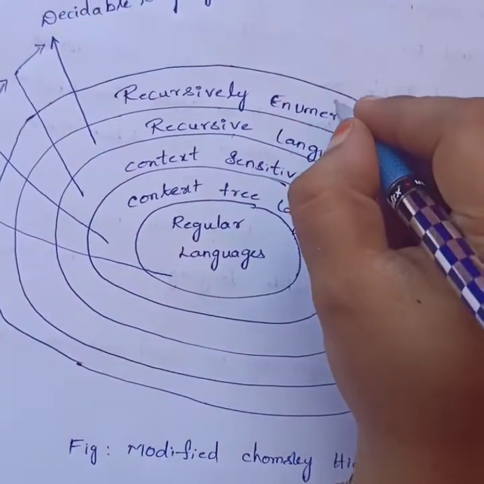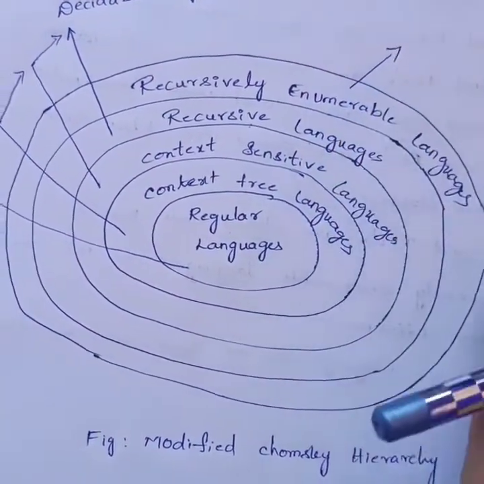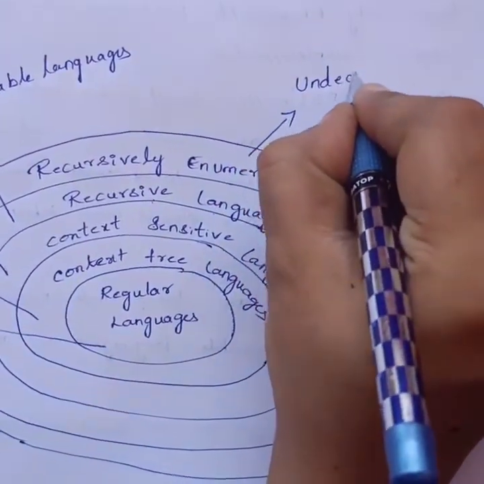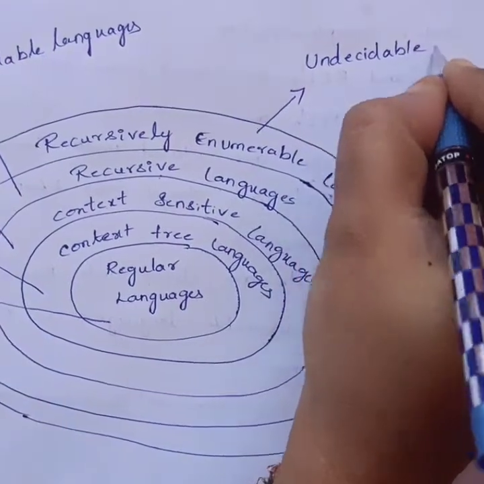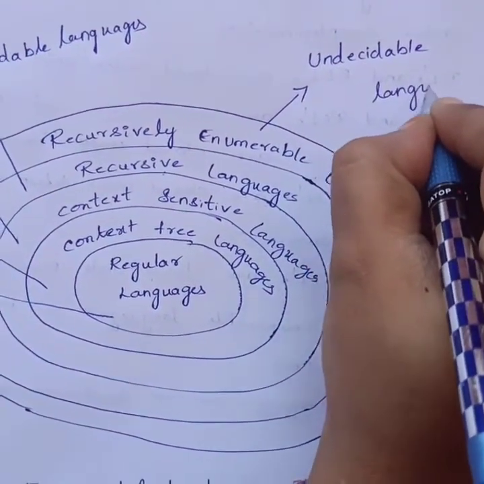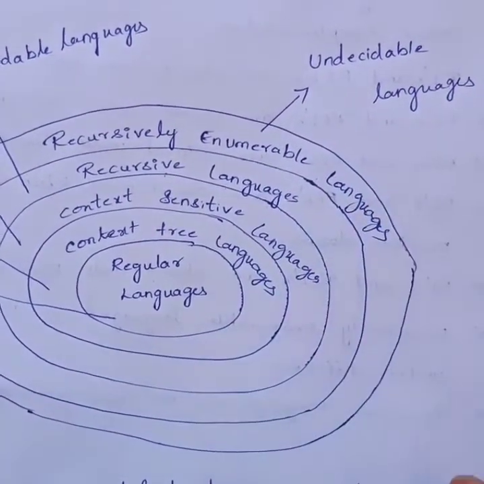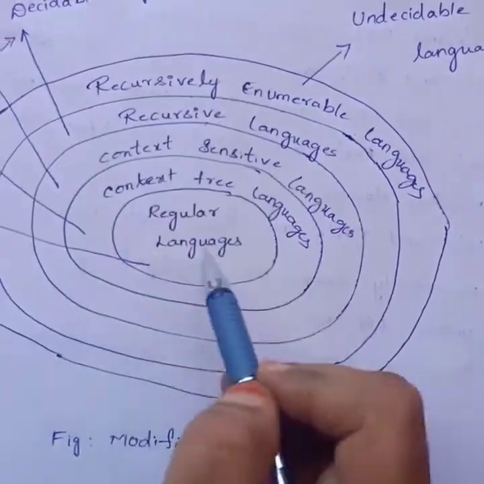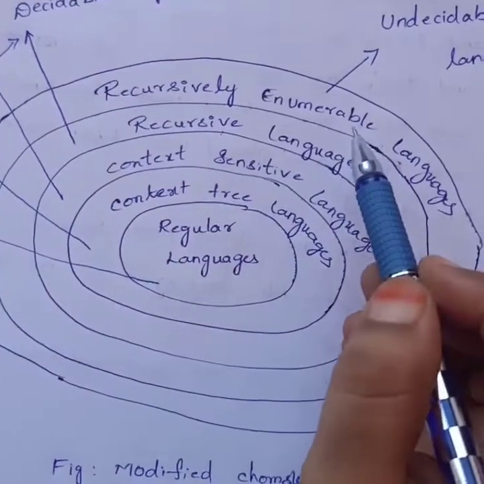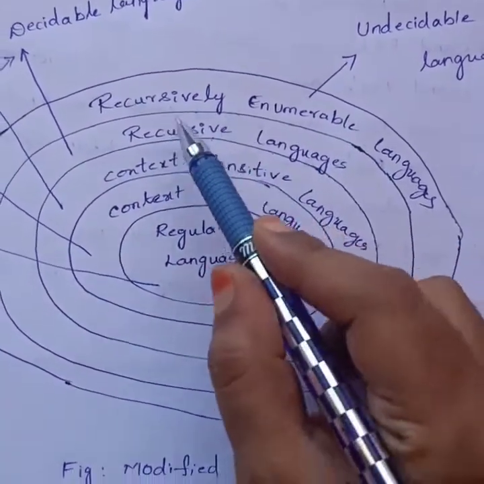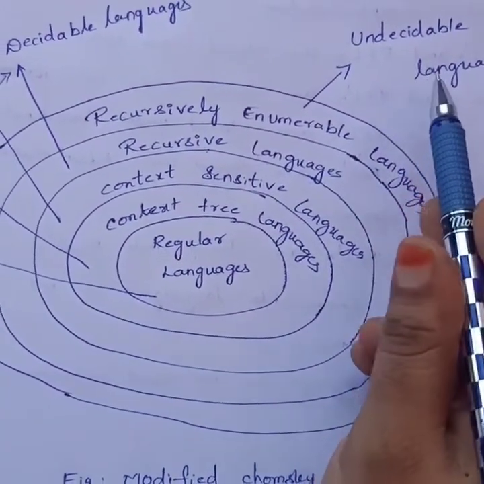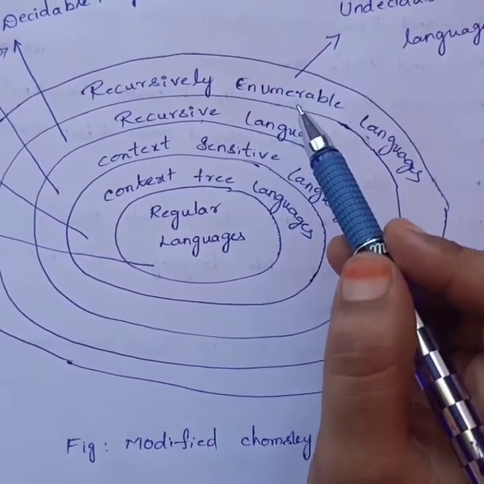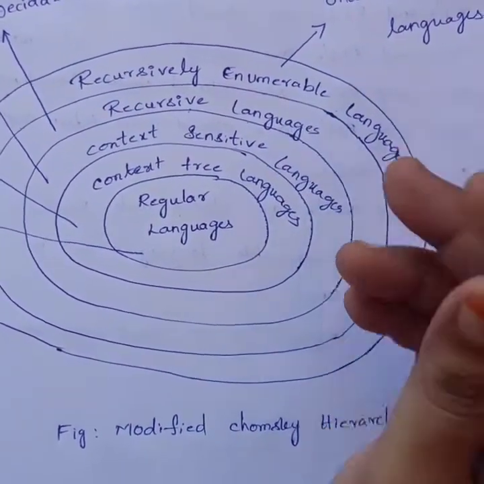Only recursively enumerable languages are undecidable languages. With this you can clearly understand the concept of decidable and undecidable languages.